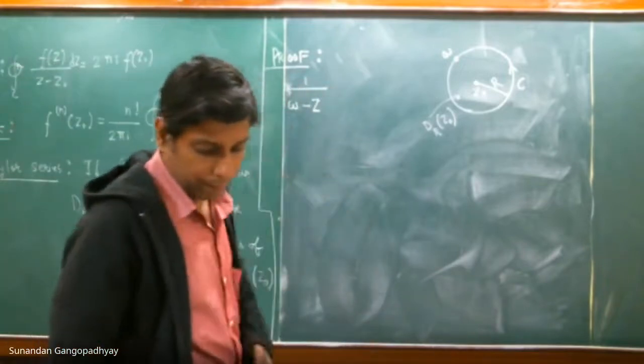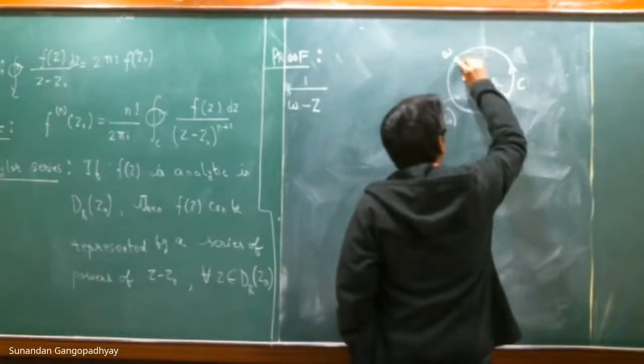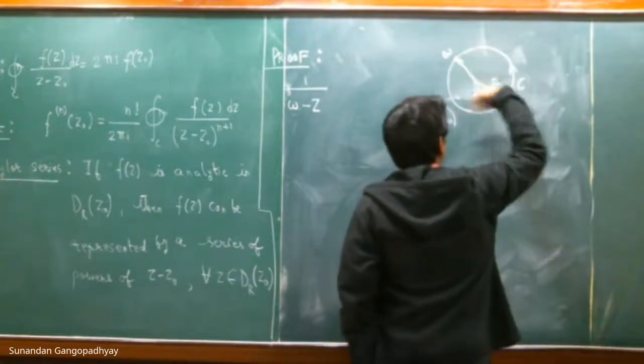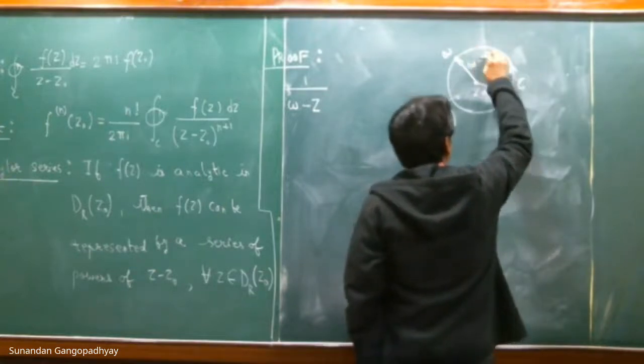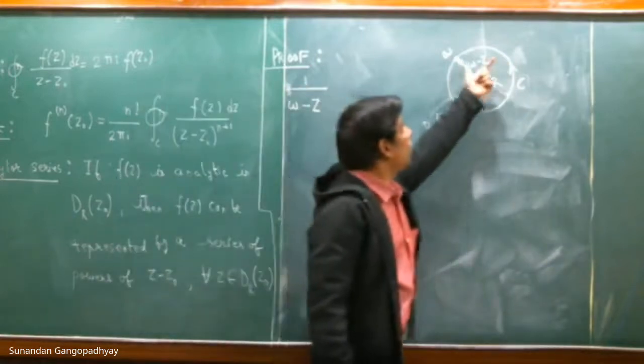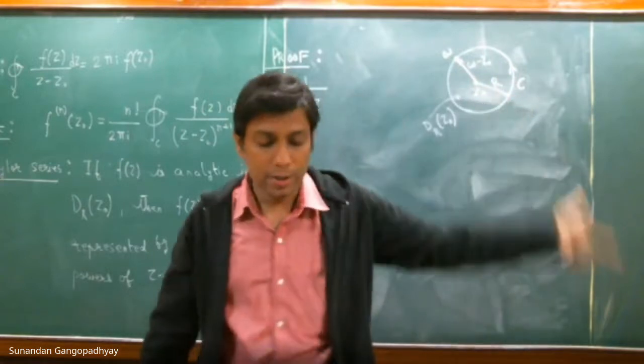So since w is a point on the circumference, mod of omega minus z naught is basically equal to capital R, right? Because that is the radius.